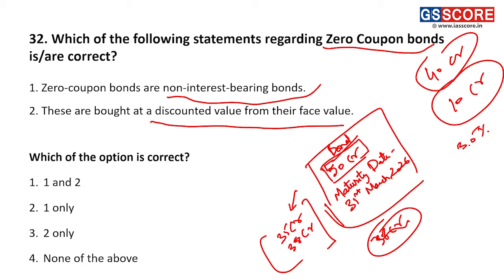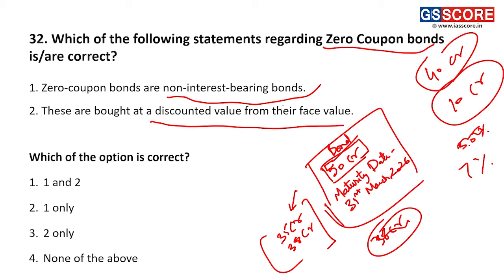Not 3%, sorry, rather it would be 7%. 7% on 40 crore rupees is what I am going to get as a return over here. So indirectly, 10 crore rupees is what I am going to earn as interest on the principal of 40 crore in the 3 years 2 months.